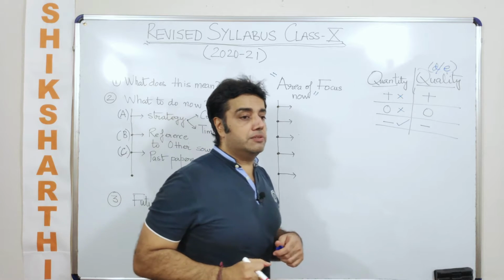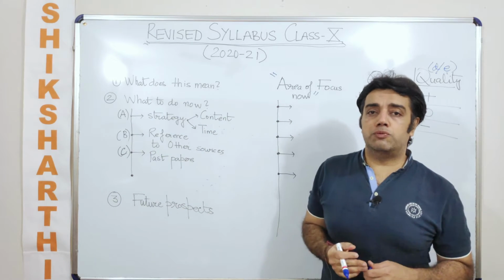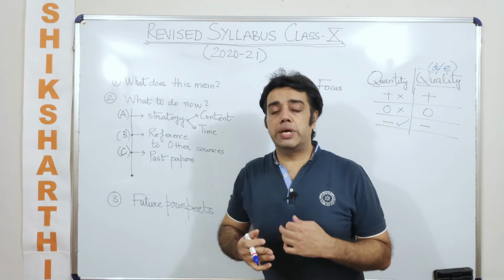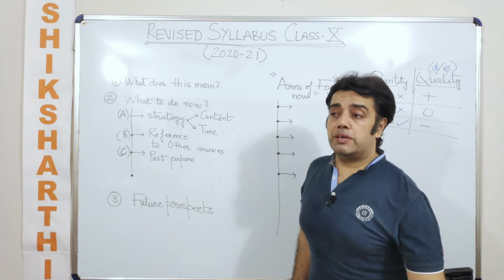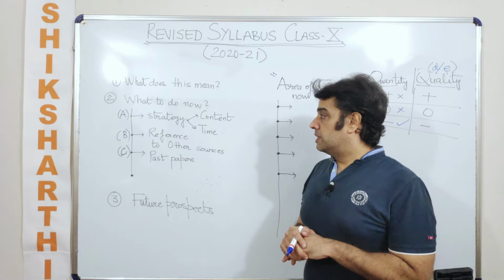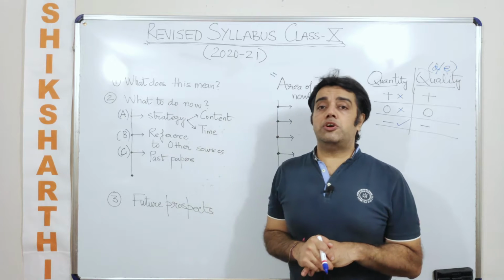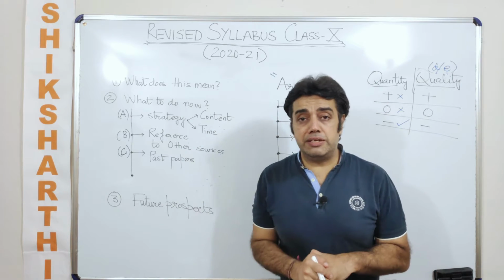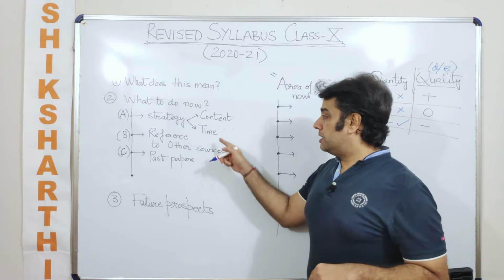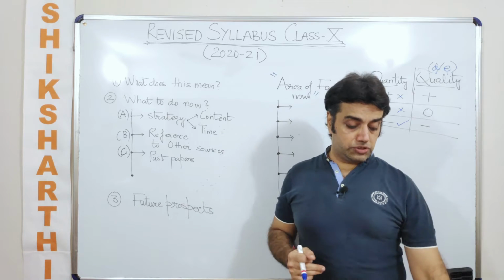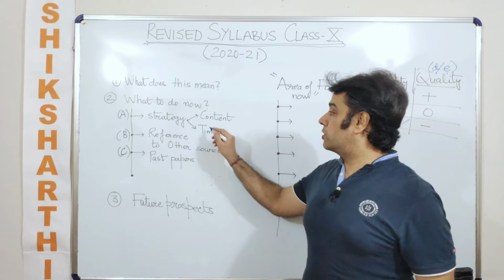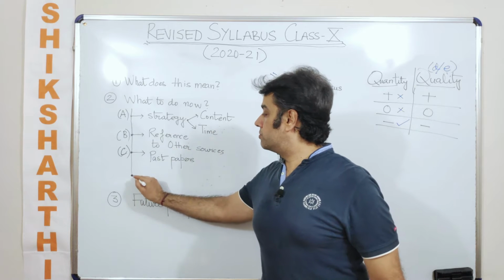So what I mean to say is, what to do now is my modus operandi. What do I need to do now? What is the way to go ahead? Which way is the right way? What is the right strategy? Now, if I'm talking about the strategy, then I talk about the study material, the content which I'm referring to, and the time that I'm taking to solve a question. And then we talk about the pattern of the paper also.